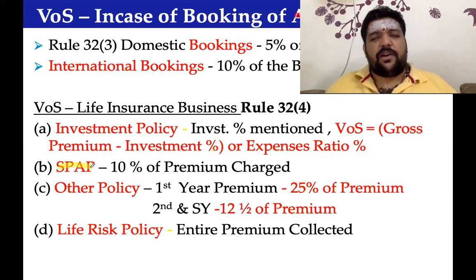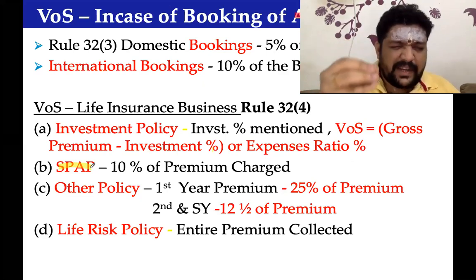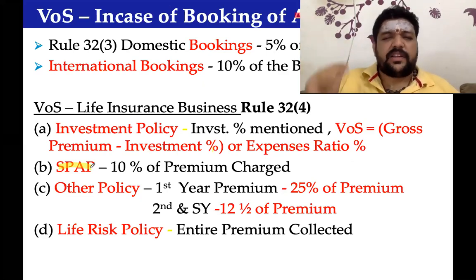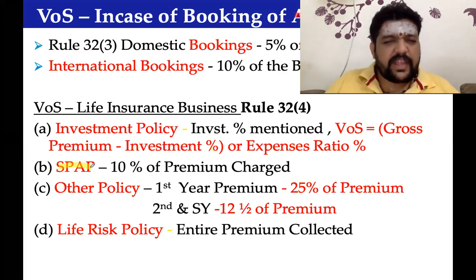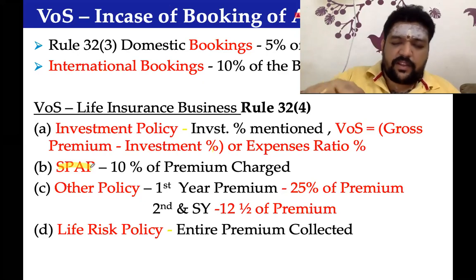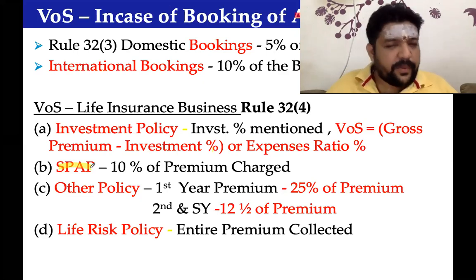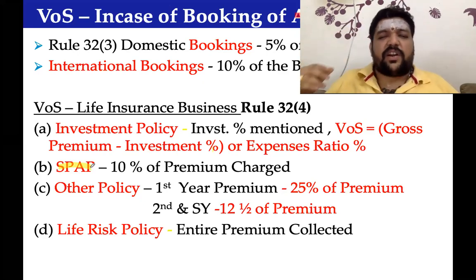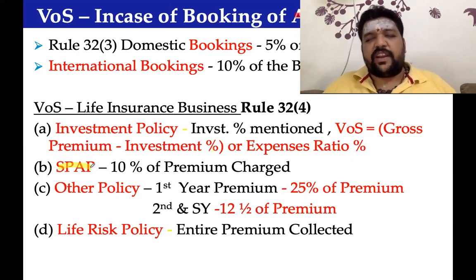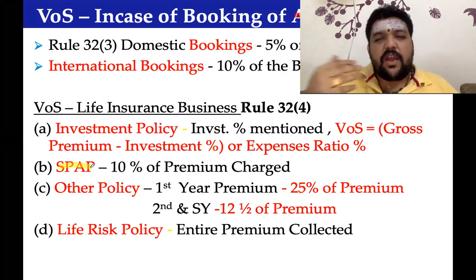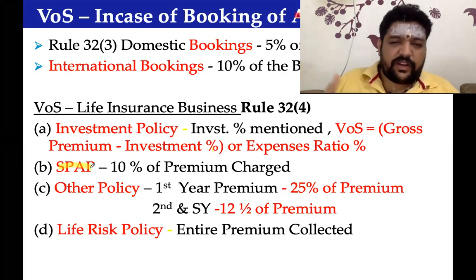Investment policies, we all know, will get a better return than the endowment policy. Today, investment policies are the talk of the town. You come across various advertisements: you invest 1 lakh for 25 years, you'll get back 45 lakhs; you invest 50,000 rupees for the next 15 years, you'll get back 25 lakhs.